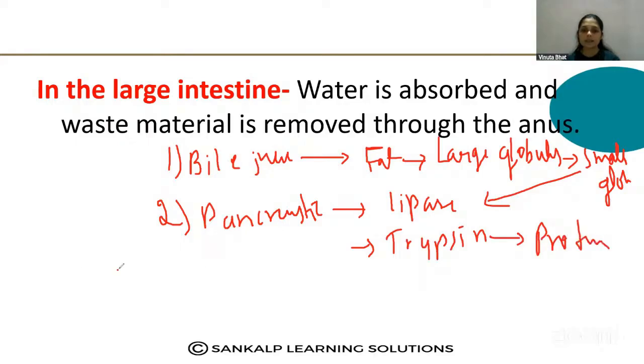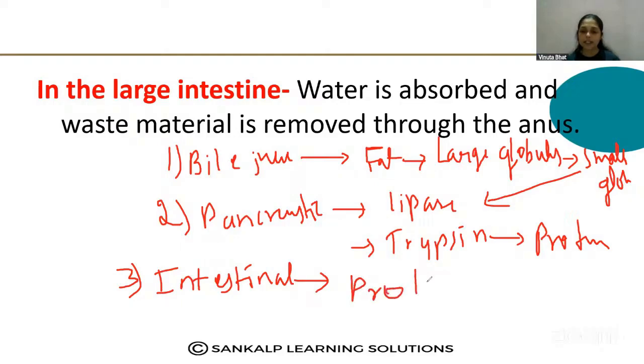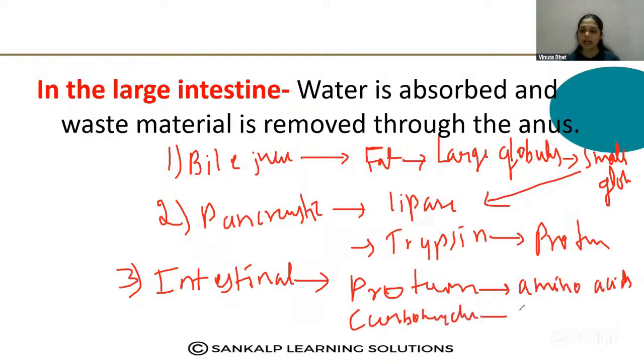Then in the third step, intestinal juice. Intestinal juice is secreted by the walls of the intestine. It contains the enzymes which finally convert the partially digested protein into amino acids, and the carbohydrate, that is the complex form, partially converted carbohydrate into glucose.